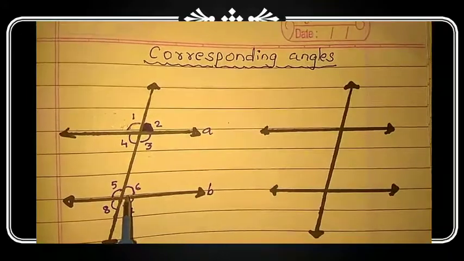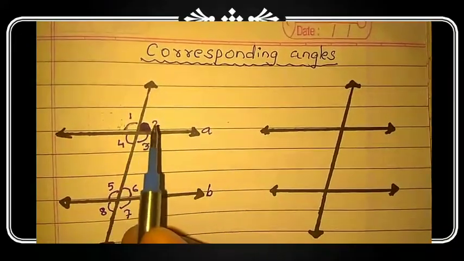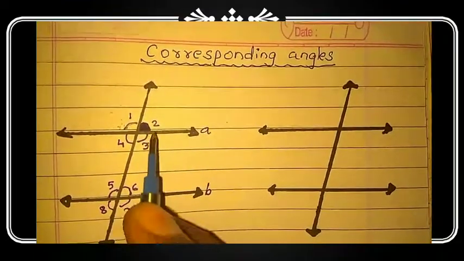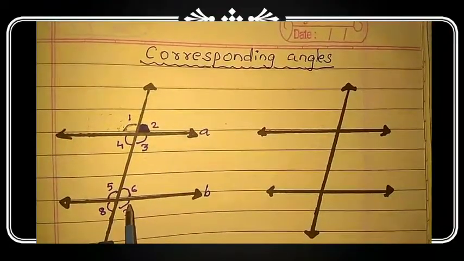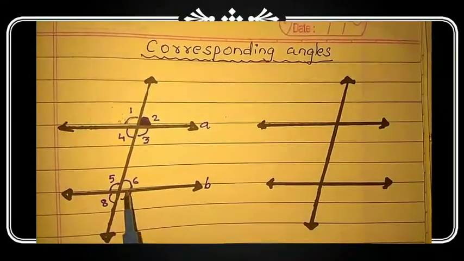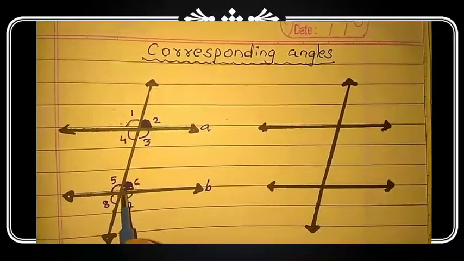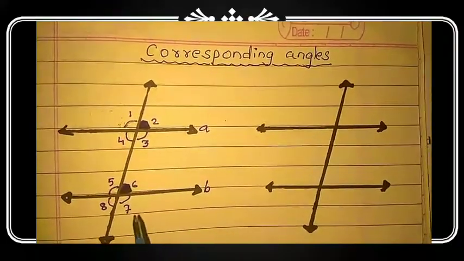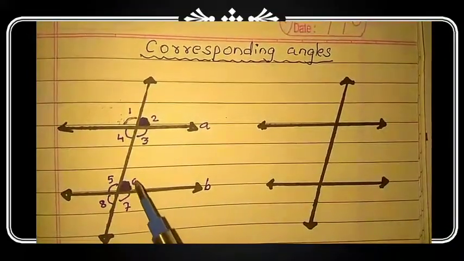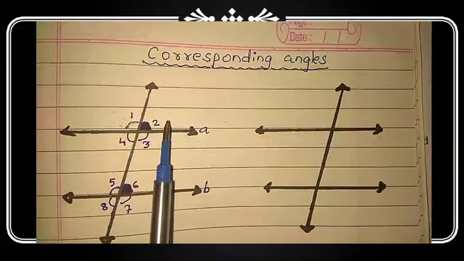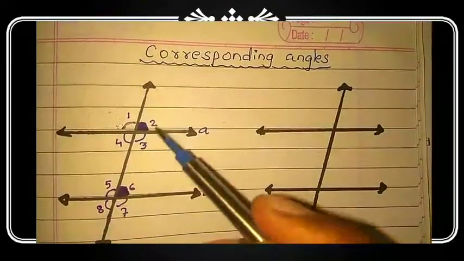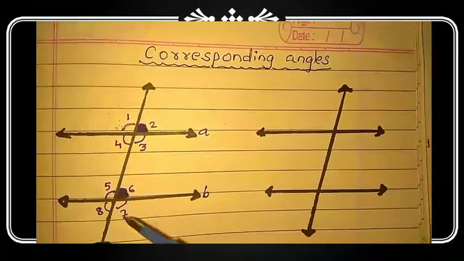These two angles are above the line, but angle 2 is on the right side of the transversal. This is our transversal. So on the next line, line B, the angle forming above the line and on the right side of the transversal is angle number 6. So the angle is forming above the line, here also above the line. Right side of the transversal, here also right side of the transversal. So these two angles are a pair of corresponding angles.